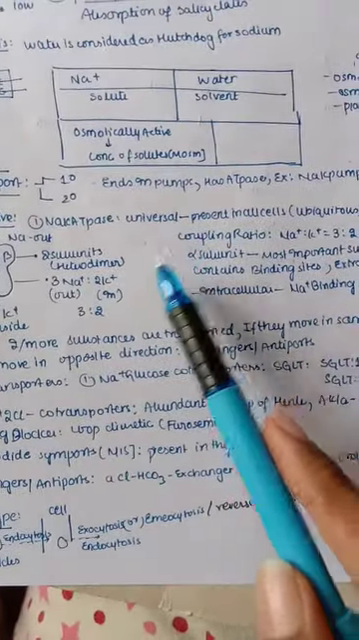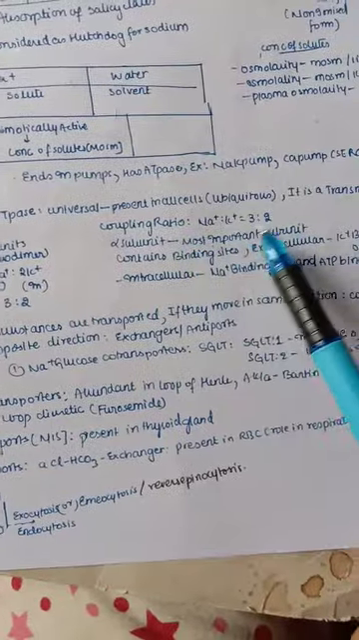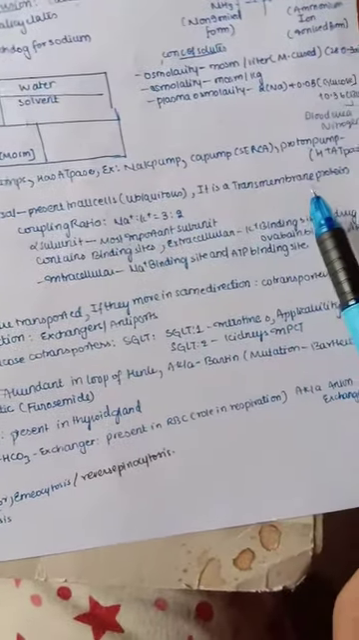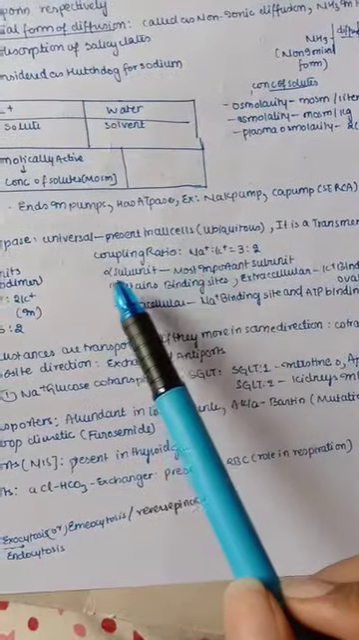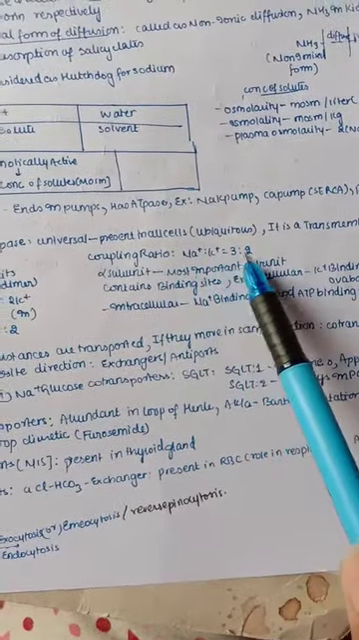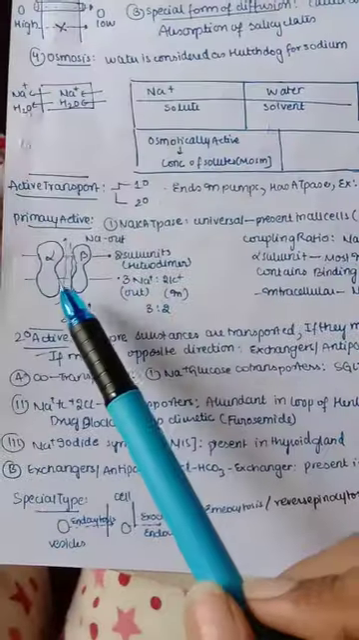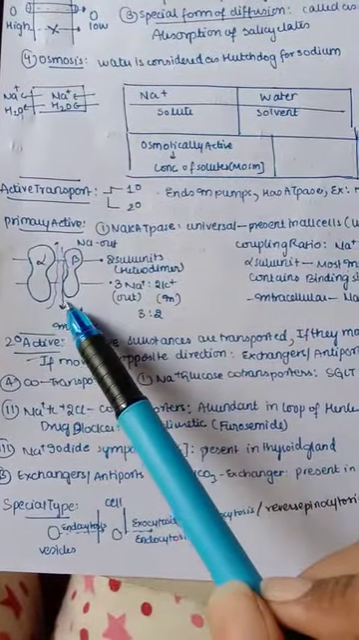So it is universal, that is present in all cells. That is also called ubiquitous, and it is also a transmembrane protein, that is it is present throughout the membrane. Its coupling ratio, that is sodium to potassium, is 3 to 2, because we know 3 sodiums get out from the cell and 2 potassium enter into the cell.